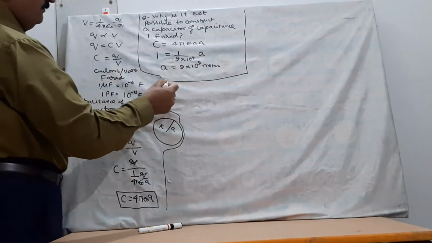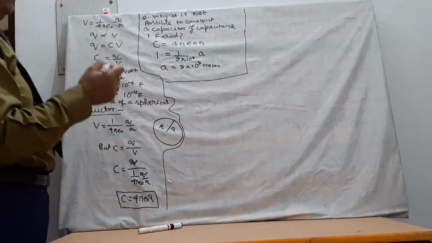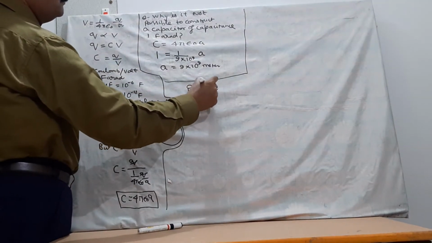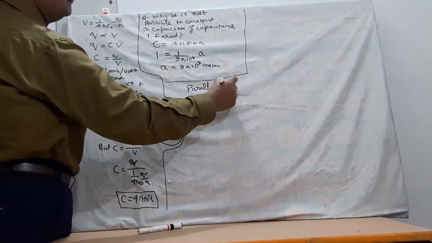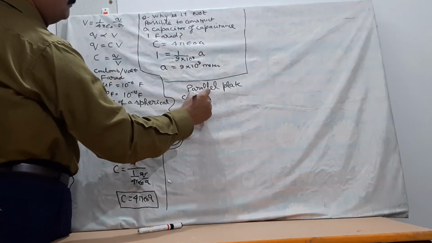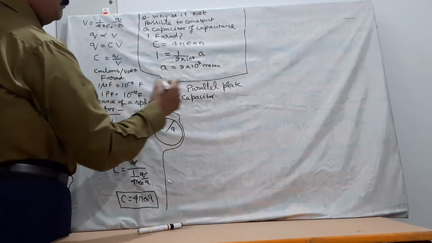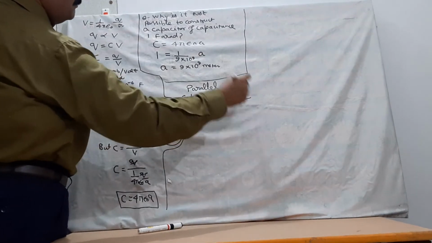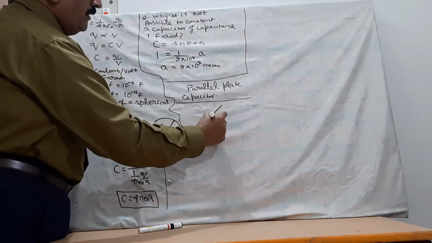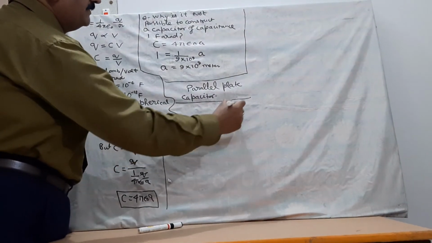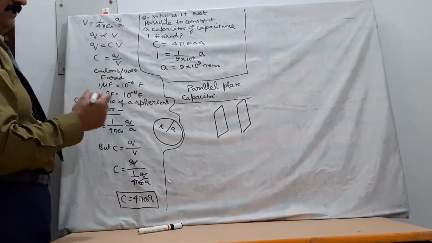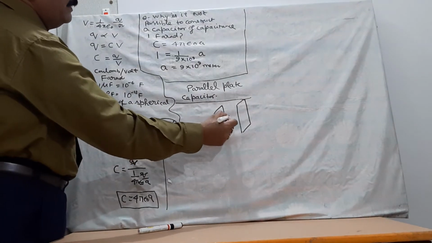So now I will tell you different types of capacitor. First I will take parallel plate capacitor. In parallel plate capacitor, there are two parallel metallic plates like this, and space between these two plates is filled with a dielectric medium.